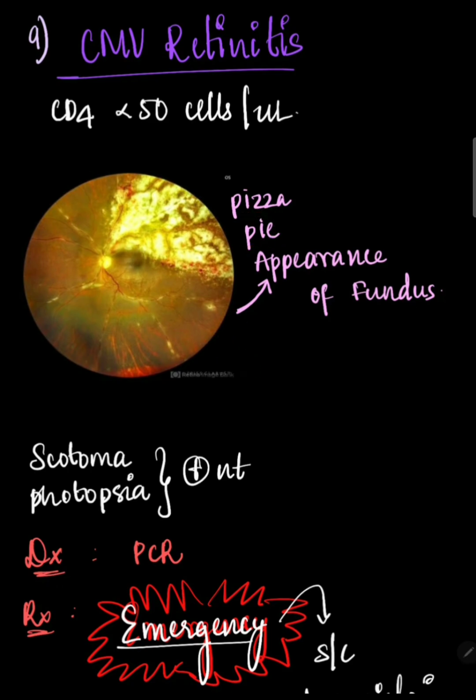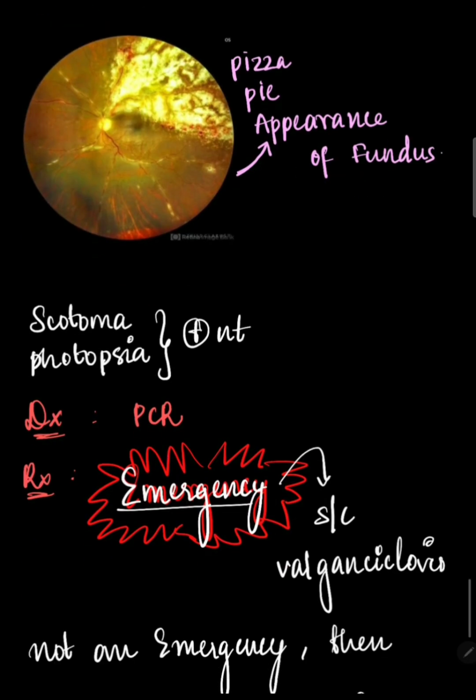So this is an image of fundoscopy. And why do we say that this is a pizza pie appearance? Because here we can see these whitish infiltrates. Now these are nothing but the necrotized infiltrates, the dead matter. And then here and there we have red spots. These red spots are hemorrhages. Now if we actually look, this looks like a cut pizza, a pizza slice, and these red spots look like ketchup, so that's why it's called the pizza pie appearance of fundus.